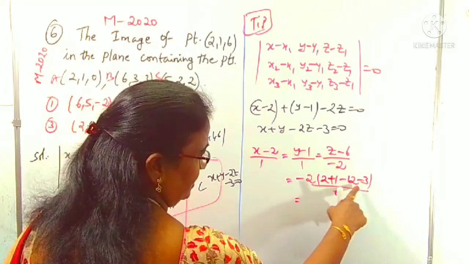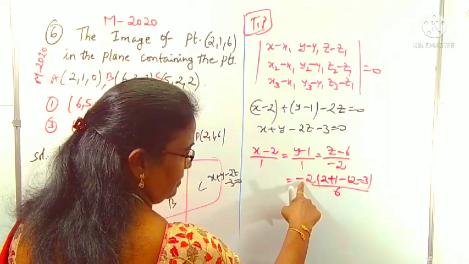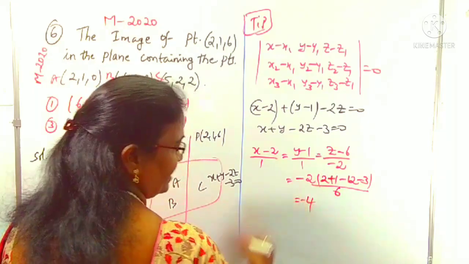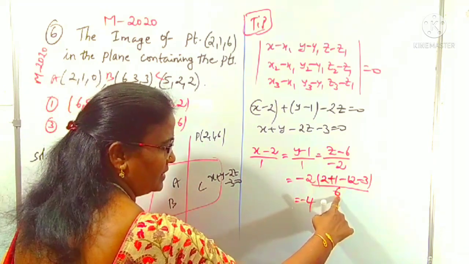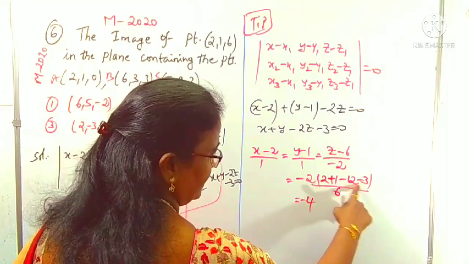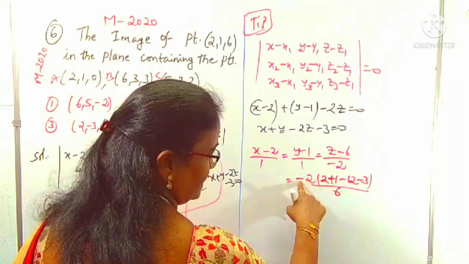By the simplification here, minus 3 plus 3 cancelled, minus 12, minus 2, minus 24 by 6 is 4.